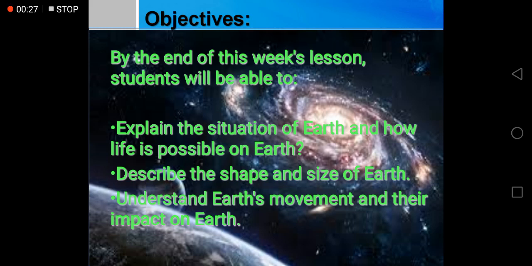Objectives. By the end of this week's lesson, students will be able to explain the situation of Earth and how life is possible on Earth, describe the shape and size of Earth, and understand Earth's movements and their impact on Earth.